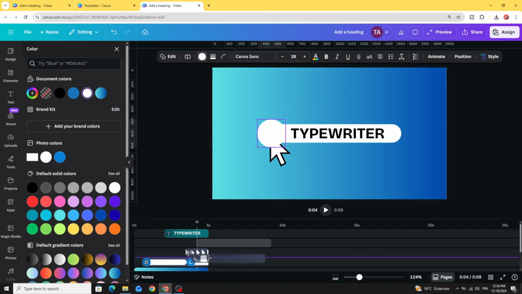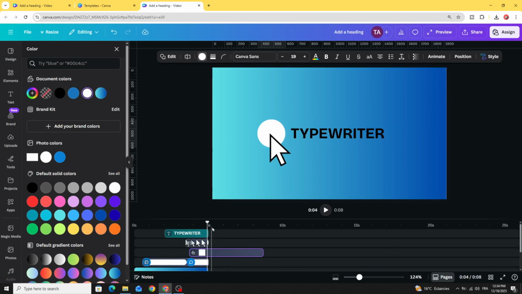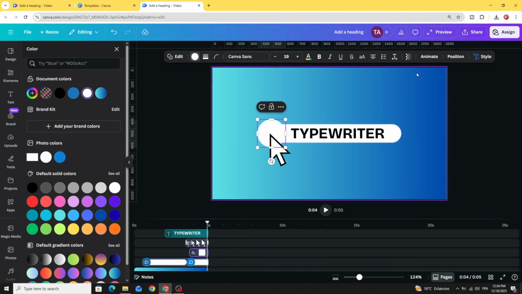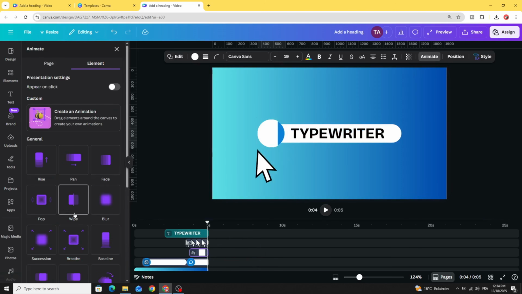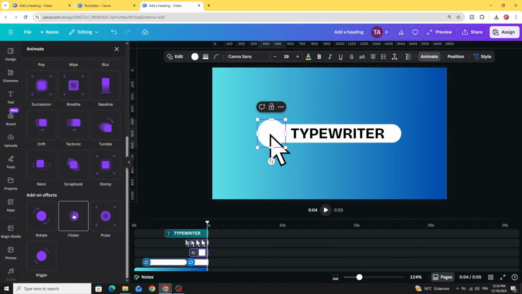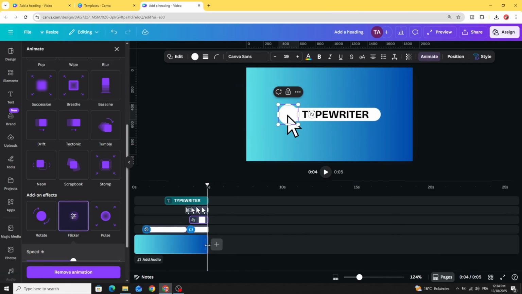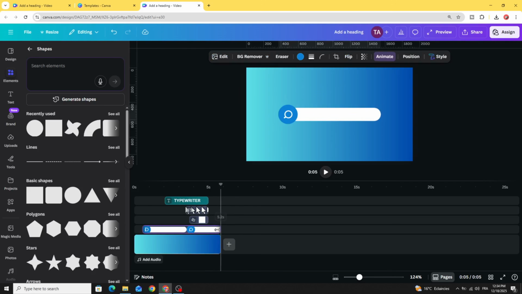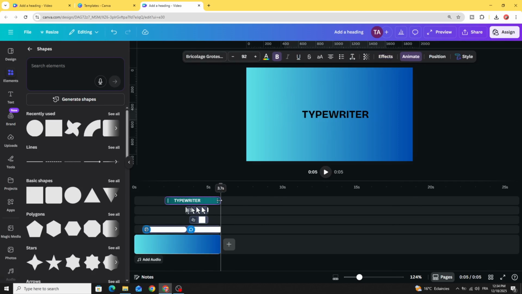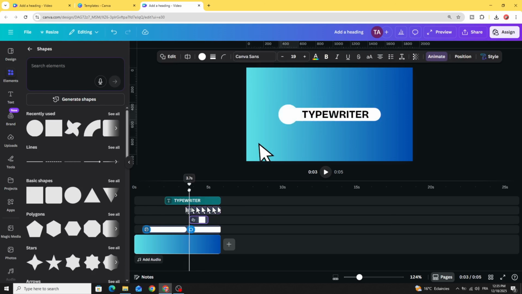Let's drag it to make it behind. Adjust the duration and animate with flicker. Let's increase a little bit. Let's make it from here.